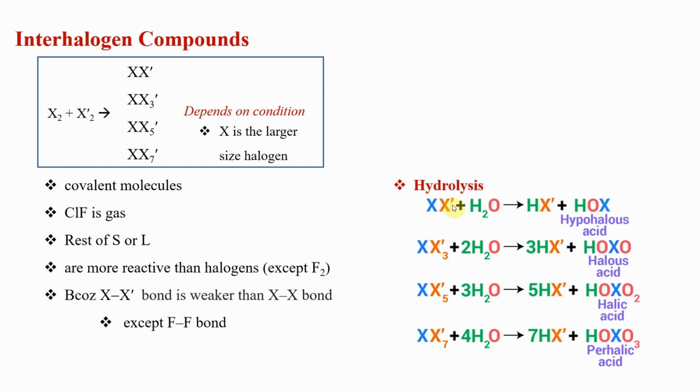Don't try to memorize again. Do it logically. If it is X prime 3 or 5, look at it: the oxidation number of X should be higher, correct? If this has 7 minus, then this is 7 plus. Accordingly the corresponding oxyacids will follow. Okay, so remember it that way. No need to memorize this. That is it for the chemistry of halogens.